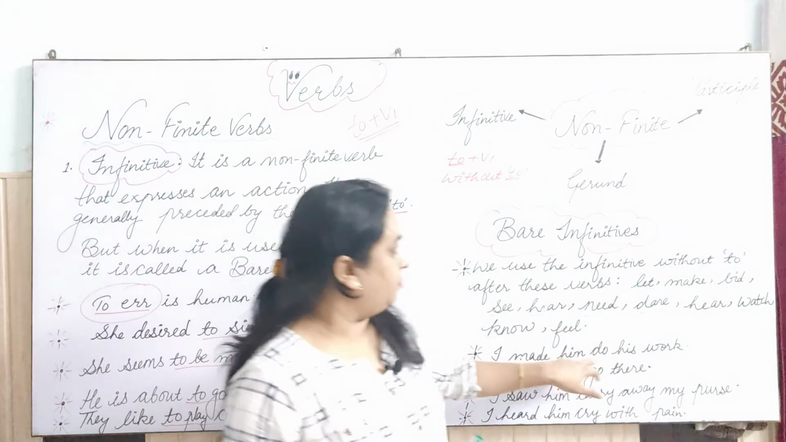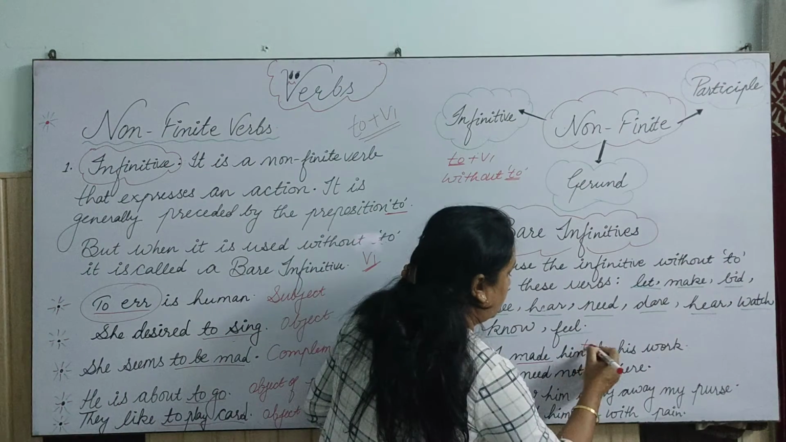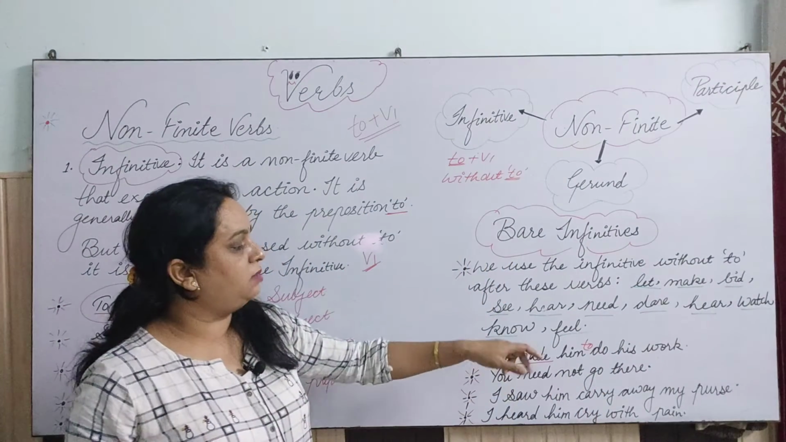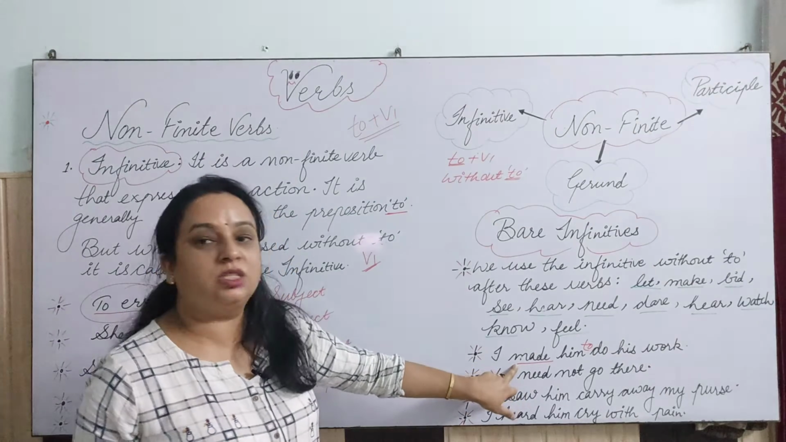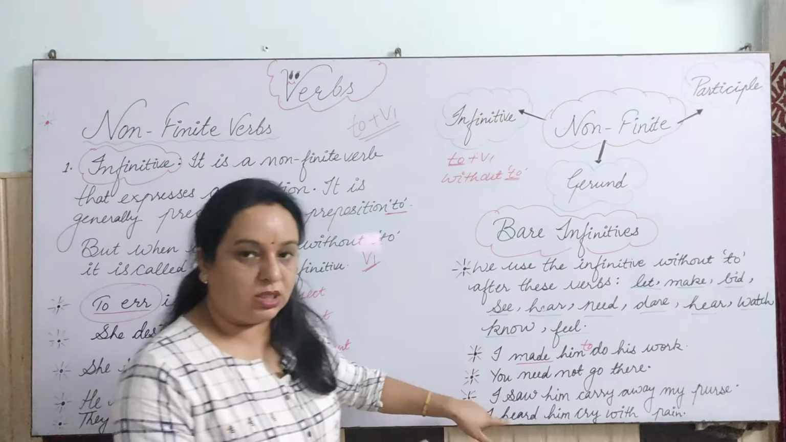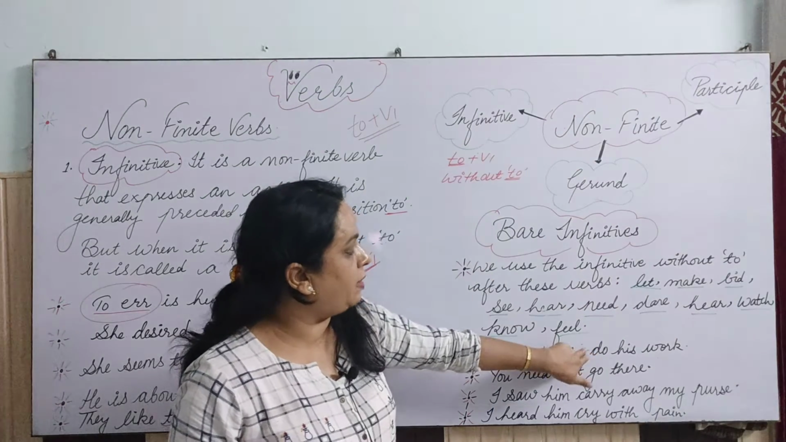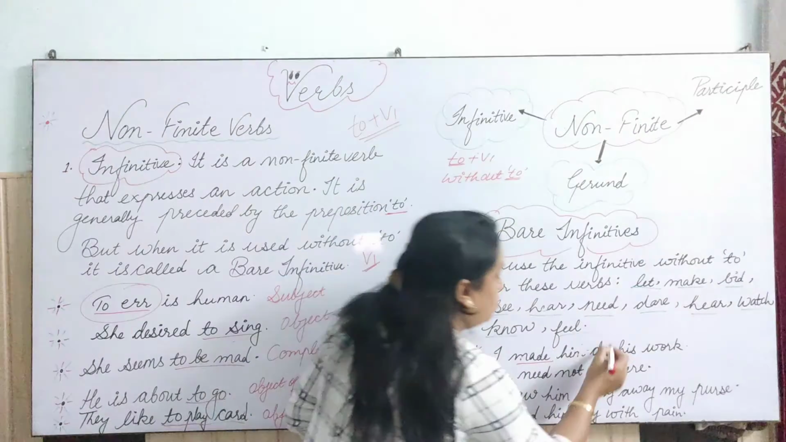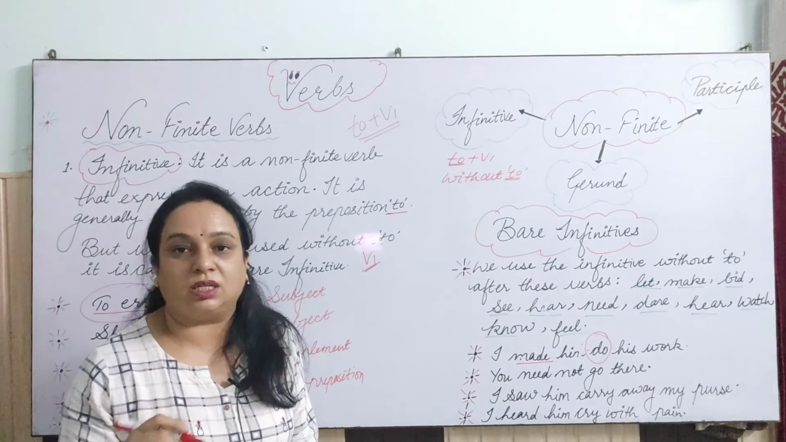I made him to do his work. Suppose this is the sentence given. But we have learned that whenever there is the make form, the base form is make or made, this is the second verb. So what will we do? We have to remove this preposition to from here. So this do is used as a bare infinitive in this sentence, right?